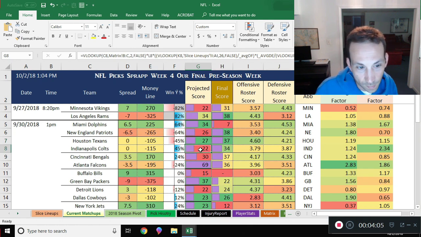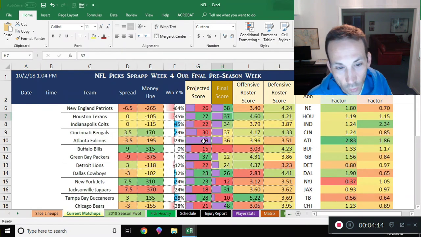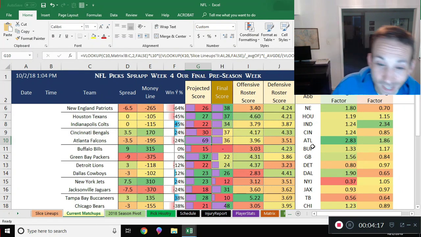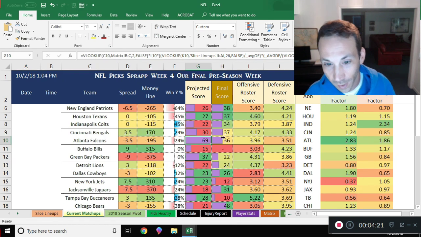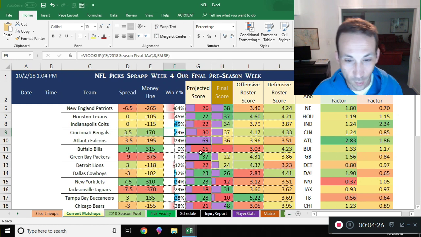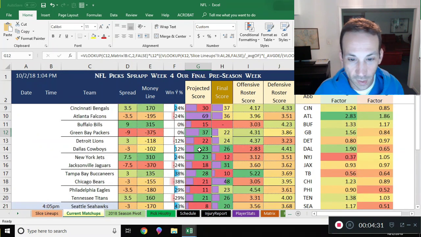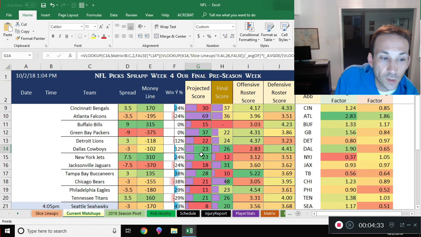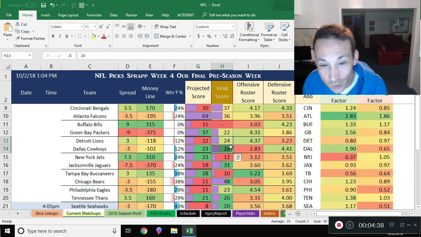Houston game, interesting. So we still predict Houston. I like that. Although something happens when we add the next game in and it doesn't predict Houston, because Houston did win. That was one of our nice ones. Well, look at this. It predicts Atlanta puts up 69 points. That's because Atlanta at home has been scoring more heavily. However, Cincinnati won this game, and our original percentage has Cincinnati winning. So we have to look as we get more stats in here how this will work better. The Packers game would have been fine. This is interesting. The predicted score would have had the Cowboys winning 23-22 and they won 26-24.